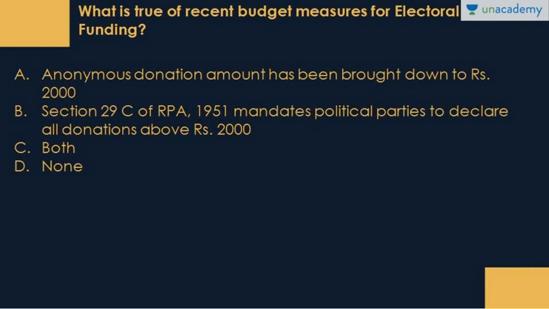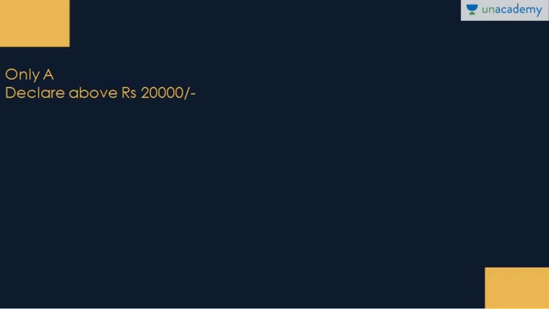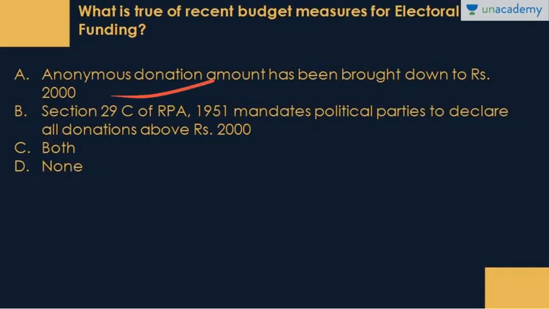Why? Because as per the section of the RPA Act 1951, it is the mandatory disclosure of donations above rupees 20,000. But now, as per budget, the anonymous donation, that is without giving your name, you can donate using cash up to rupees 2,000 only.